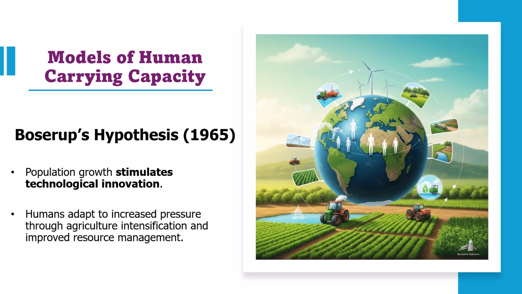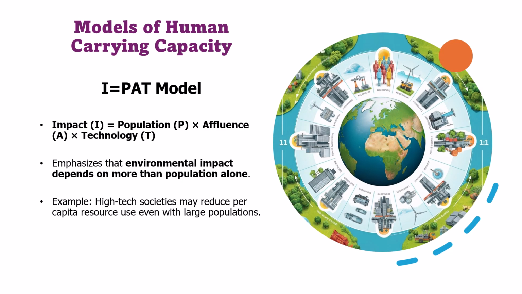On the other hand is Boserup's hypothesis, proposed in 1965 by Esther Boserup. Unlike Malthus, Boserup argued that population growth can actually stimulate technological innovation. When human populations increase, pressure on resources rises, encouraging the development of more efficient agricultural practices, better irrigation systems, and improved resource management.